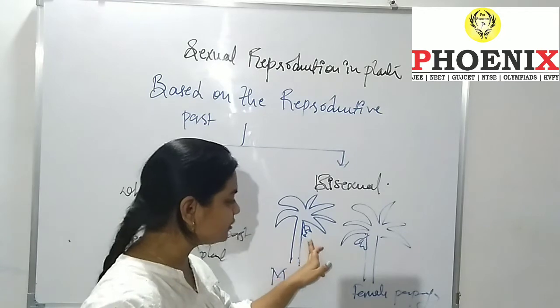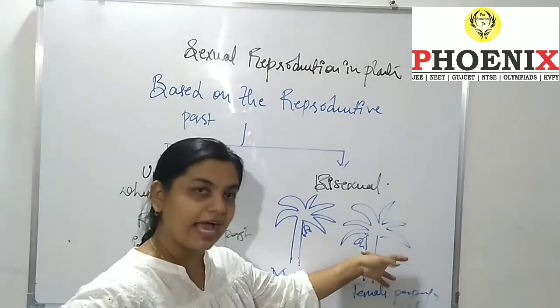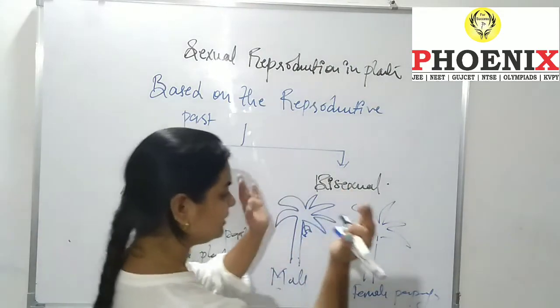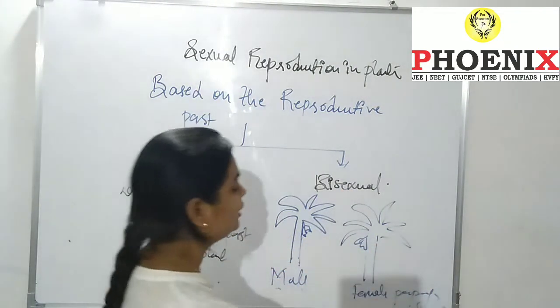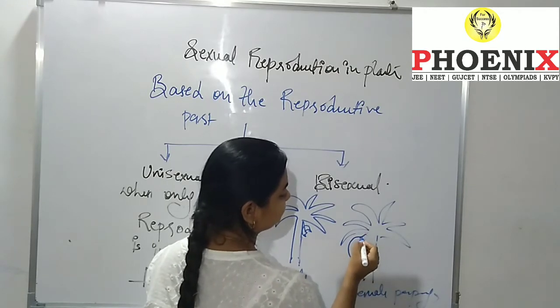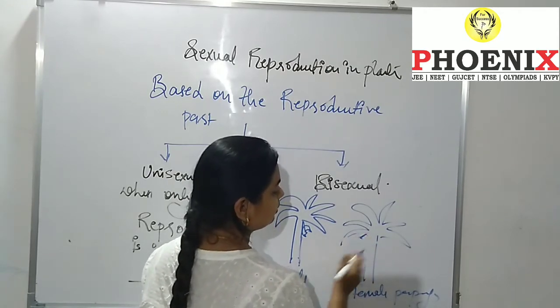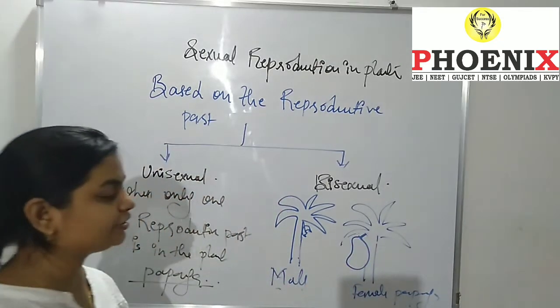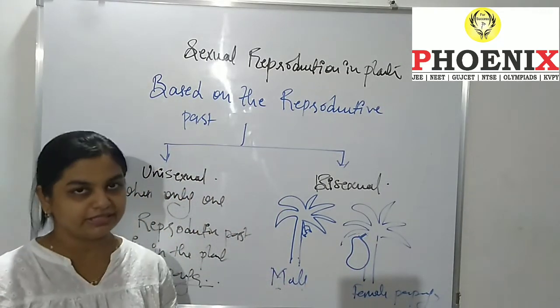This anther is going to fly towards this, and this is the only flower which is going to get fertilized, and this is the only plant which is actually going to have the papaya.